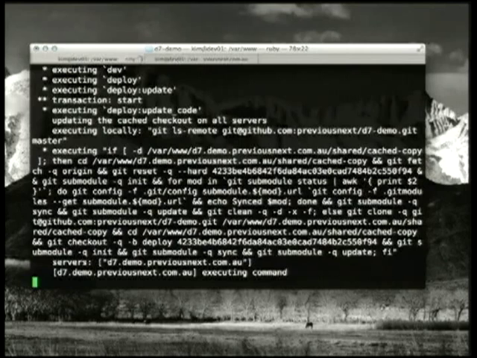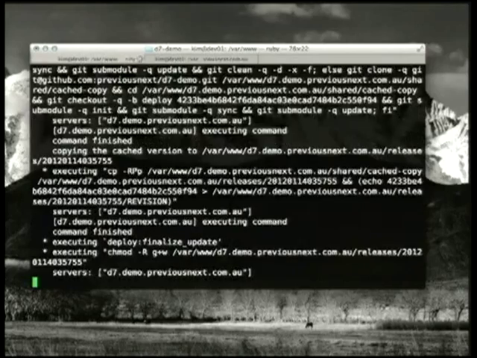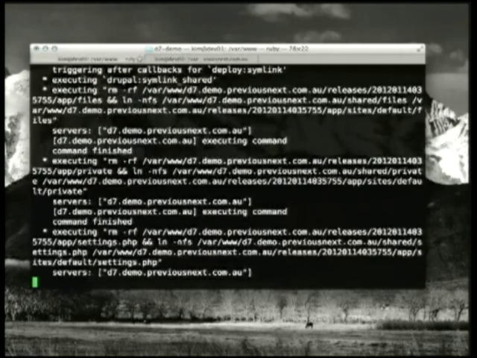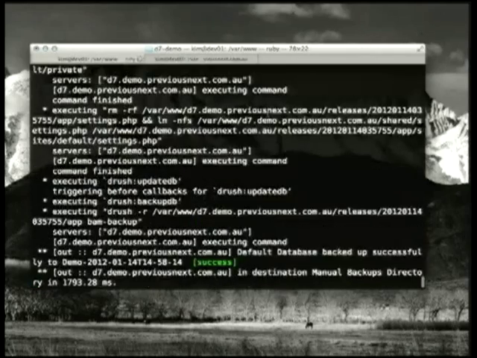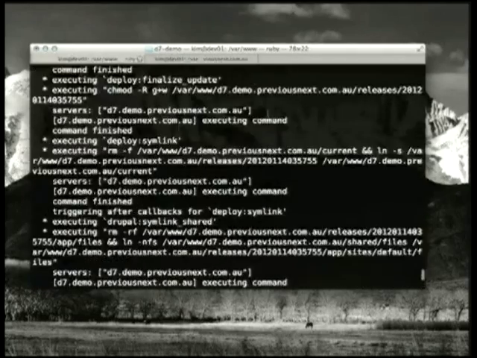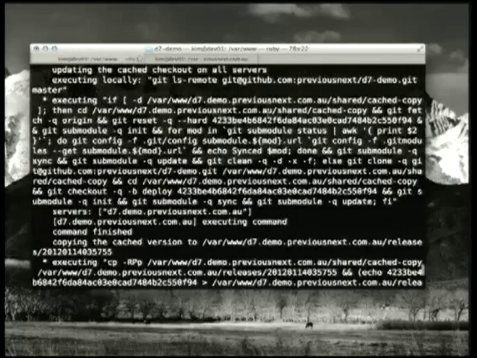So the first thing it's doing up here is just saying what revision am I going to use. So that's just doing that locally. Then it's building up a command to run on the server. I'm going to have to scroll back up. Okay.